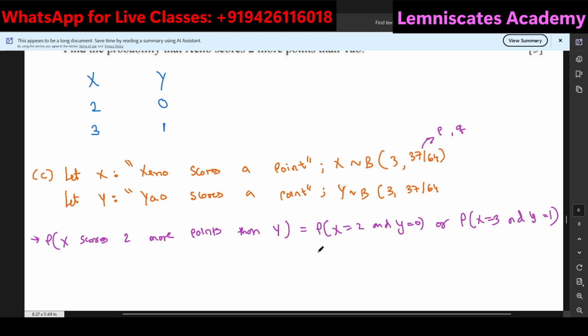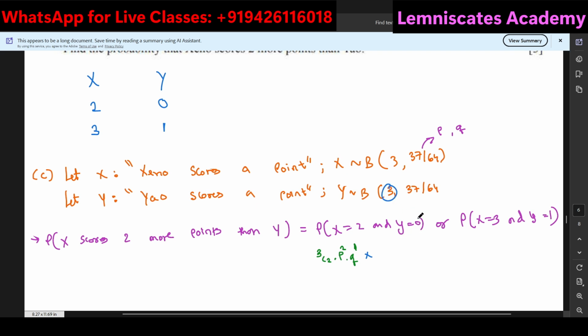So 3C2 multiplied by p to the power of r, which is 2 in this case, and of course 3 minus 2 is 1, so the probability of failure, which is 1 minus this value, will have a power of 1, which is then multiplied with the binomial of Y is equal to 0.